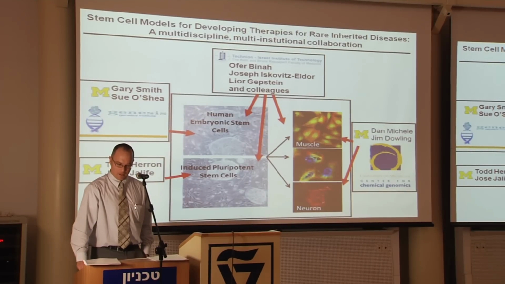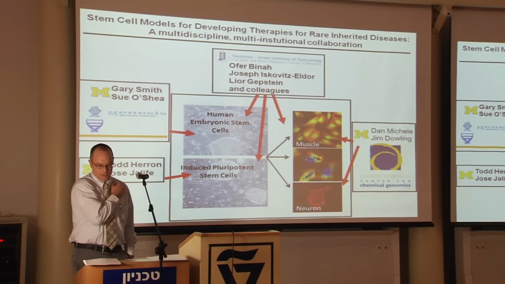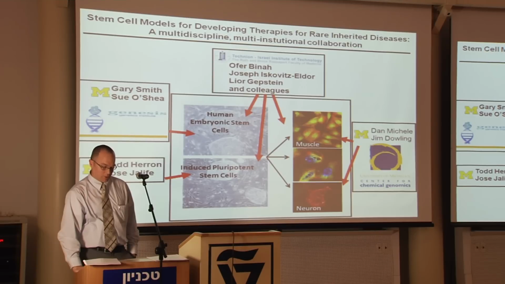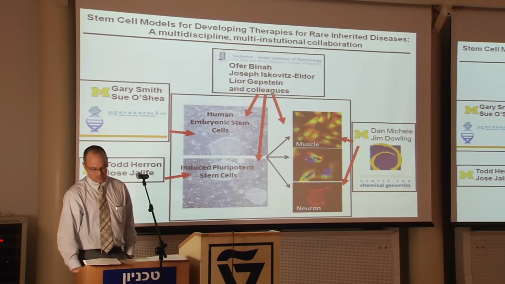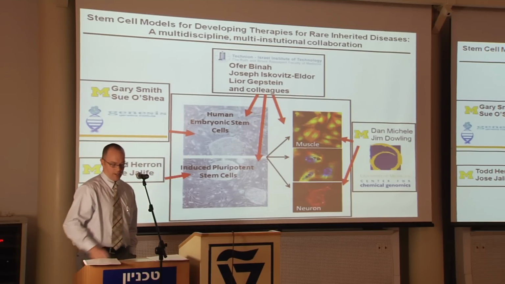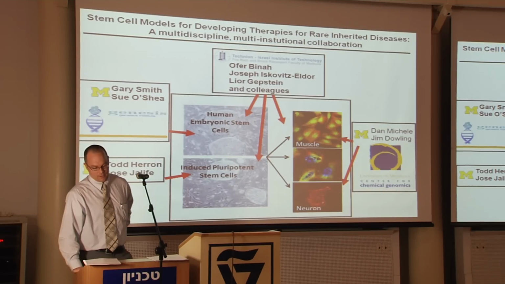And so that's where I'll end and leave with a brief description of what we're proposing to do in the new study funded by the Technion-U of M collaboration, where we'd like to do similar to what was previously described in the previous talk with inherited arrhythmic disorders, is to use embryonic stem cells to study now rare inherited diseases that are associated with or that cause muscular dystrophy.